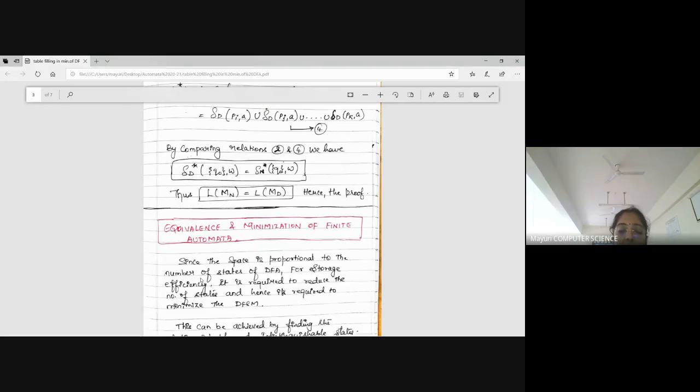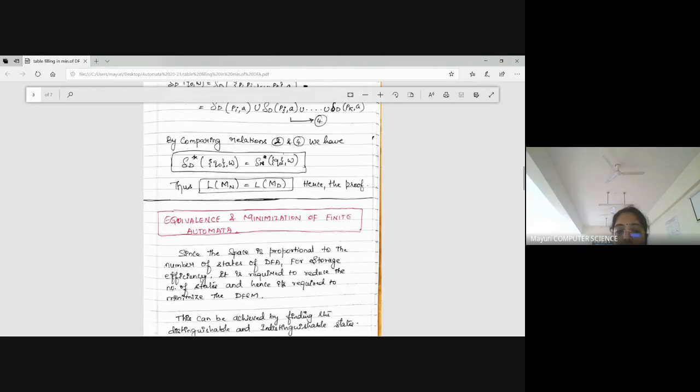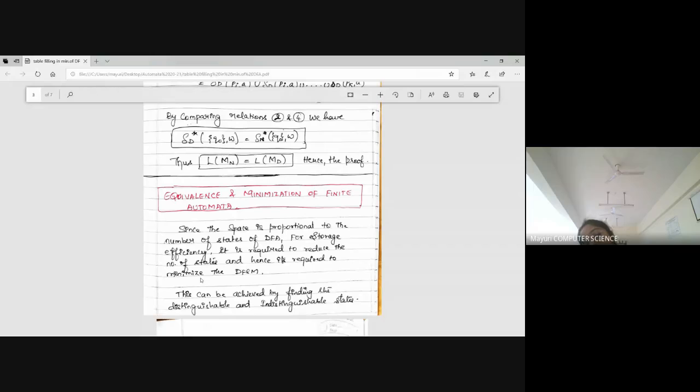So we came to a situation where we can minimize the number of states of the DFA. I hope you understood why we have to minimize the finite state machine's states. So how can you achieve this? You can achieve this by finding distinguishable and indistinguishable states. Distinguishable means you can have a differentiation between states.